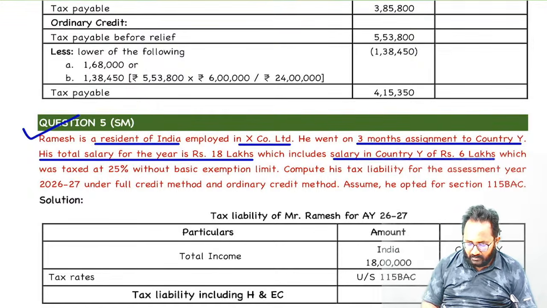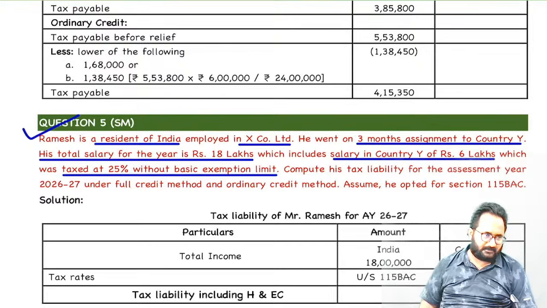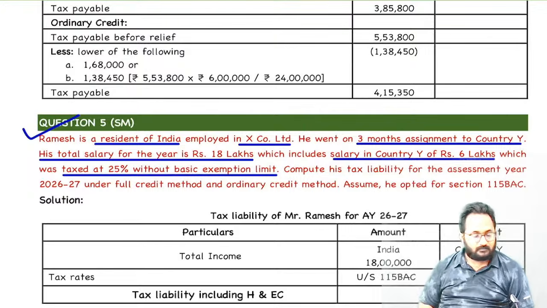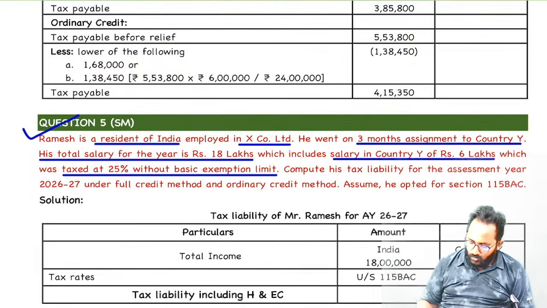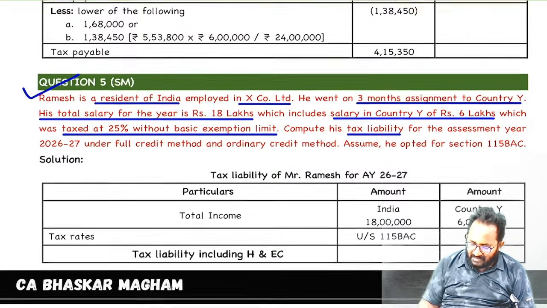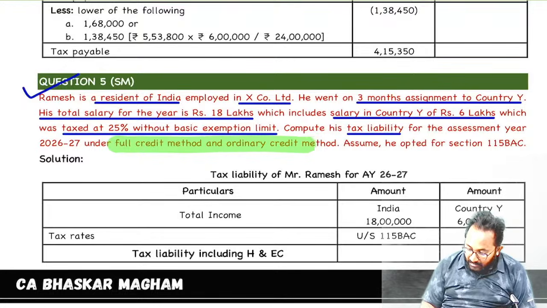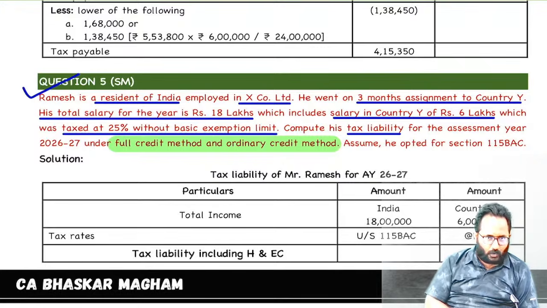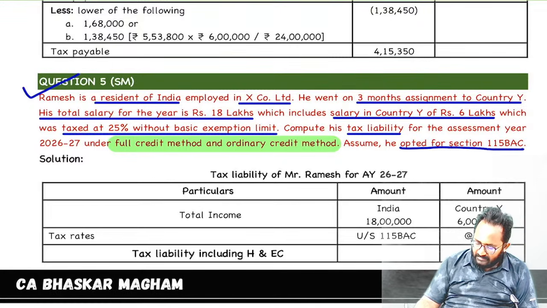In country Y, that amount is taxed at the rate of 25% without basic exemption limit. What do you mean by without basic exemption limit? Flat rate. Okay. Now, what tax liability are they asking? He is a resident and ordinarily resident. They are asking tax liability under the full credit method and under the ordinary credit method. That means if we solve this question, we can understand what a full credit and what an ordinary credit is. What rates has he followed? 115BAC, nothing but the default tax regime.